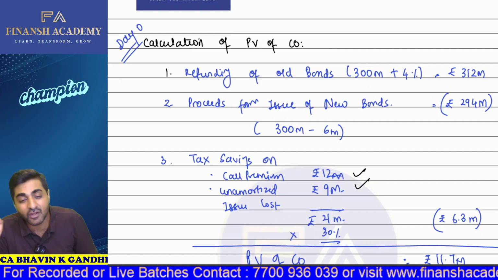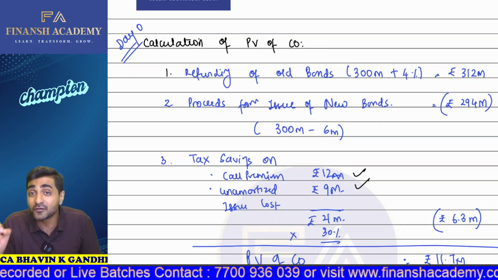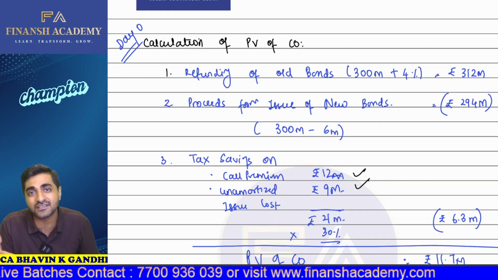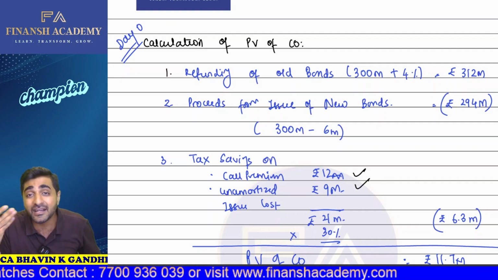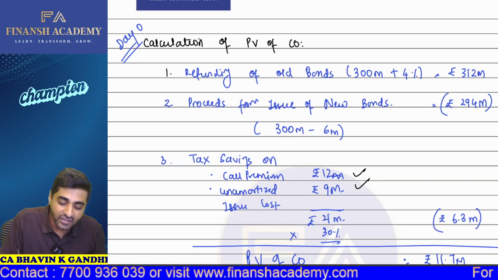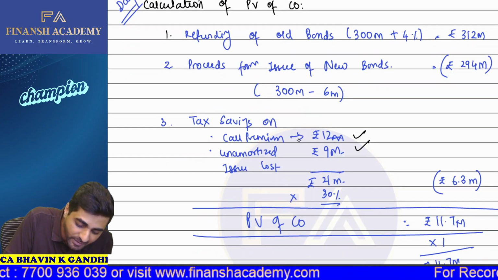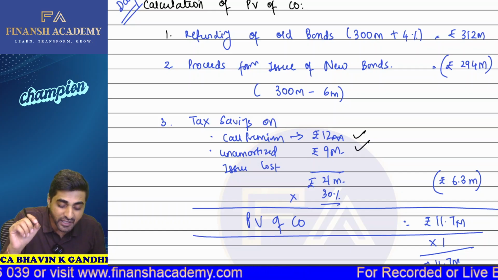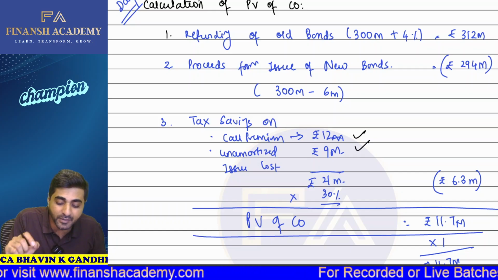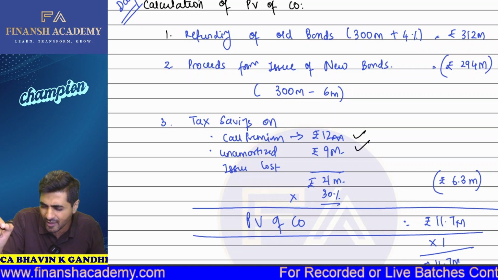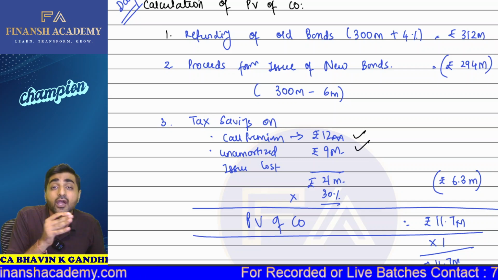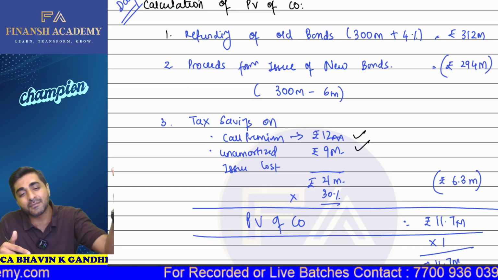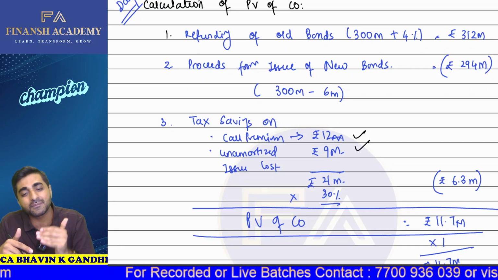But at the same time, you have to understand that if the old bond is going to retire, will I get the tax savings on the old bonds? Come on, yes or no? Yes, sir, I'll definitely be getting some tax savings. The old bonds will be called at a premium of 12 million. When this 12 million is debited in the P&L account, will it result in tax savings? Yes, sir. And these savings are one type of cash inflow, so I'm going to subtract it.